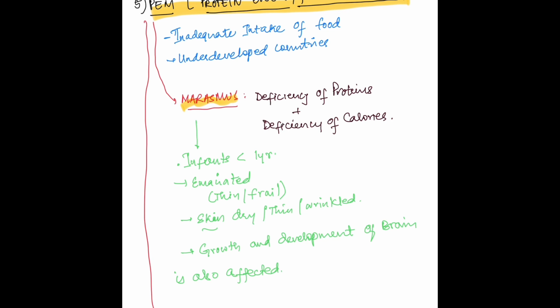In marasmus, there is deficiency of proteins and calories both. It is usually seen in infants less than 1 year of age, where mother's milk is replaced by food which is deficient in proteins and calories. Children suffering from marasmus have thin, frail bodies, that is, they are emaciated, they have dry, wrinkled skin, and their physical and brain development both are affected.